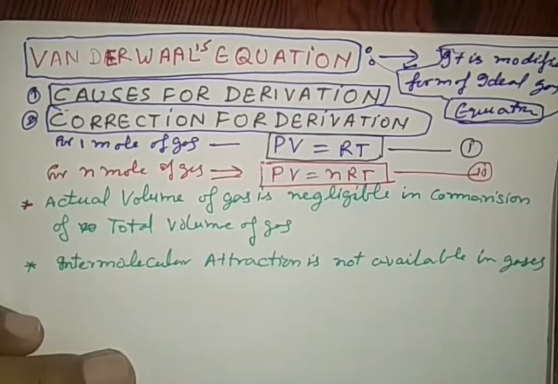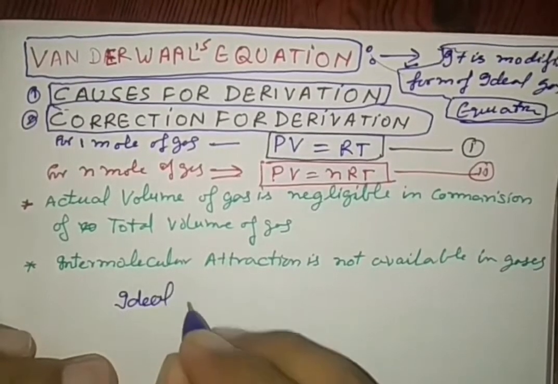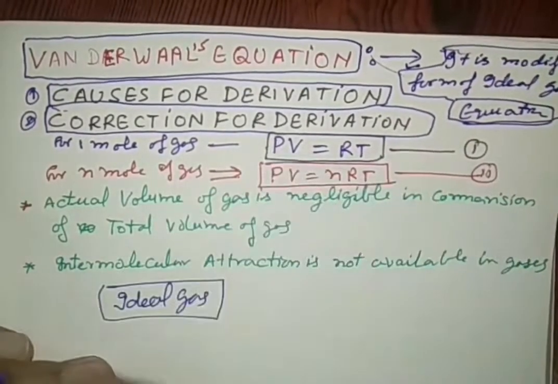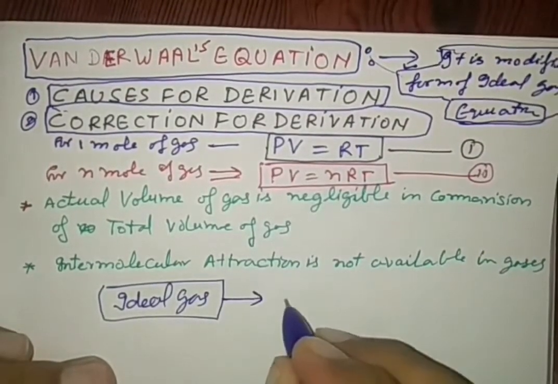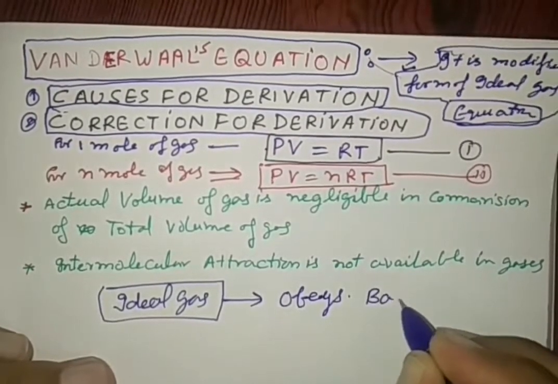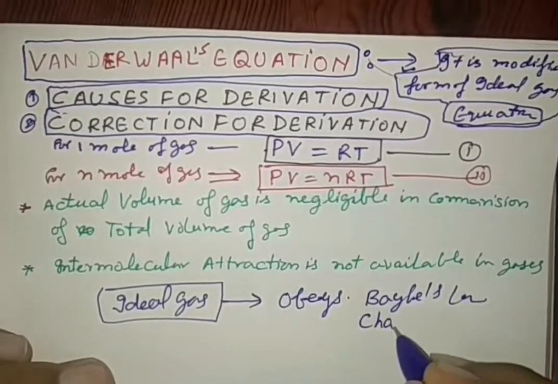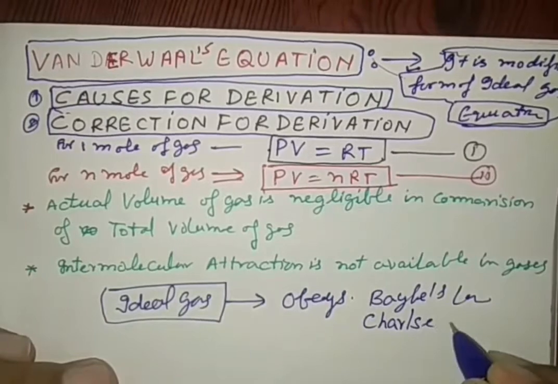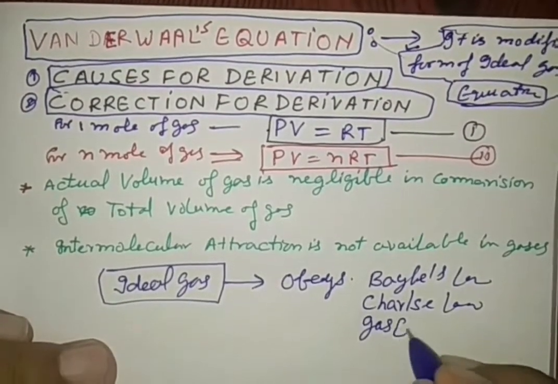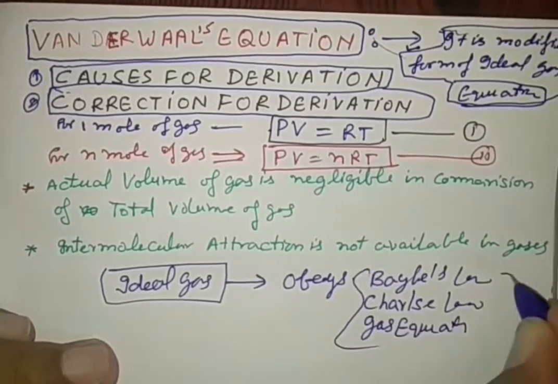An ideal gas obeys Boyle's law, Charles's law, and the gas equation completely.